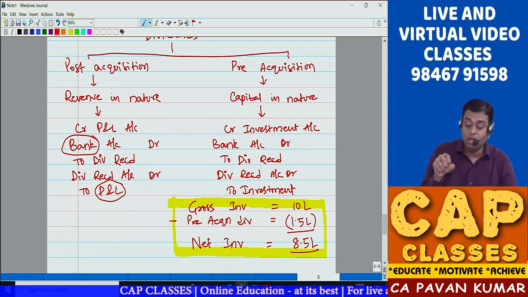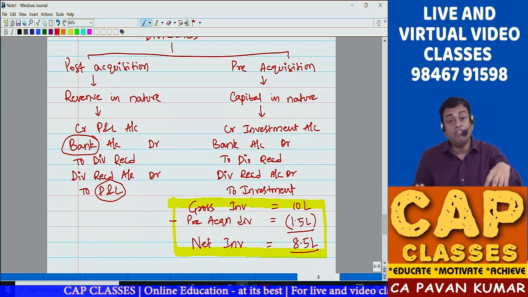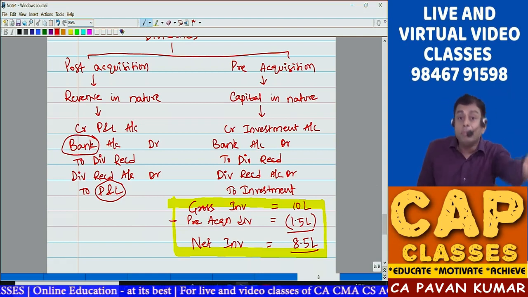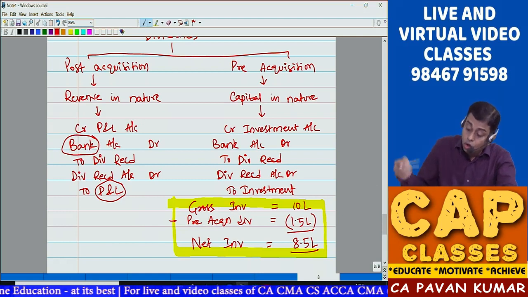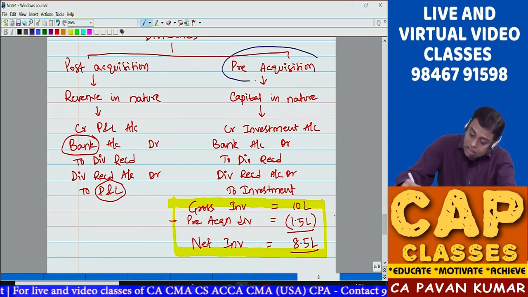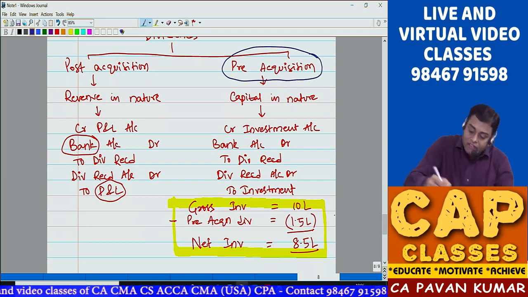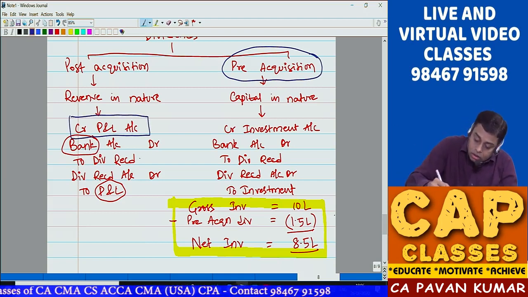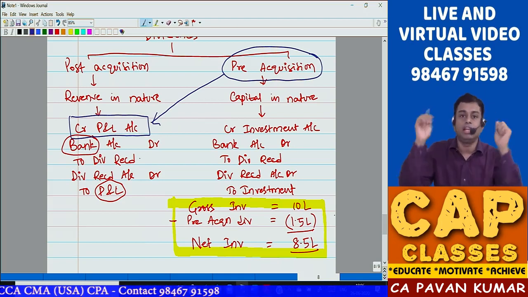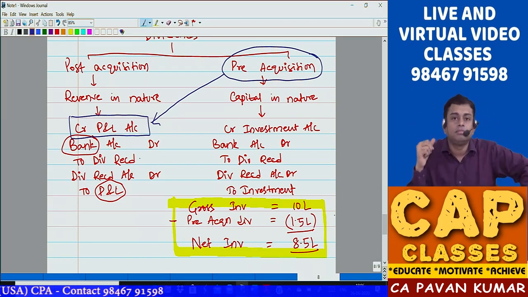What they do, dividend received out of pre-acquisition profits credited to P&L. So, what is the situation? This. What they have done? This. Now you will say, Pavan sir, this is error.